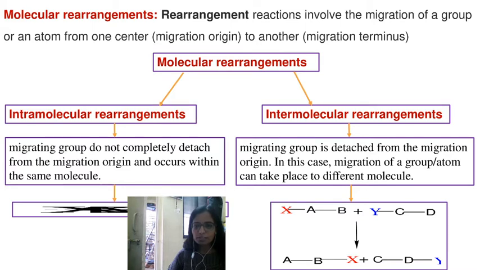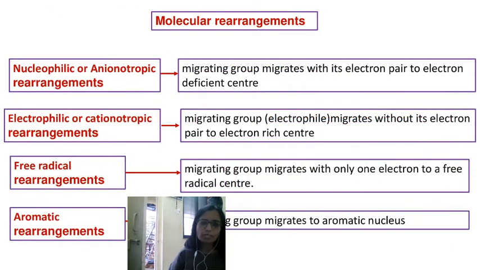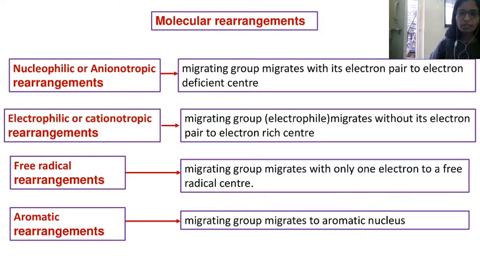So this is your X. Here it gets detached from this molecule and later in your product you can see it gets reattached somewhere so that you get your product. Those rearrangements are called intermolecular rearrangements. Broadly, these molecular rearrangements are again categorized as nucleophilic rearrangements, electrophilic rearrangements, free radical rearrangements and aromatic rearrangements. We'll discuss them one by one.